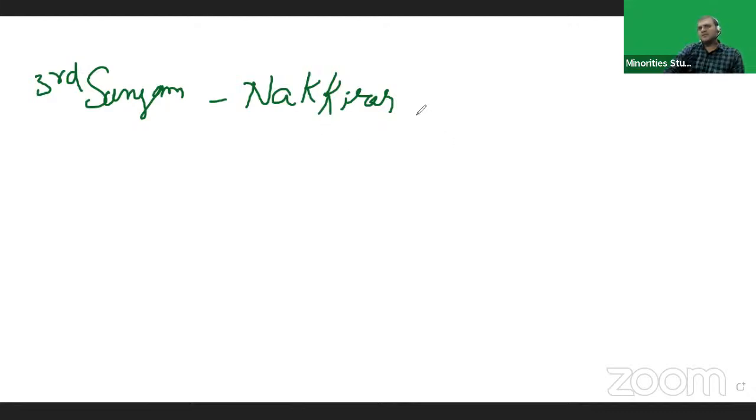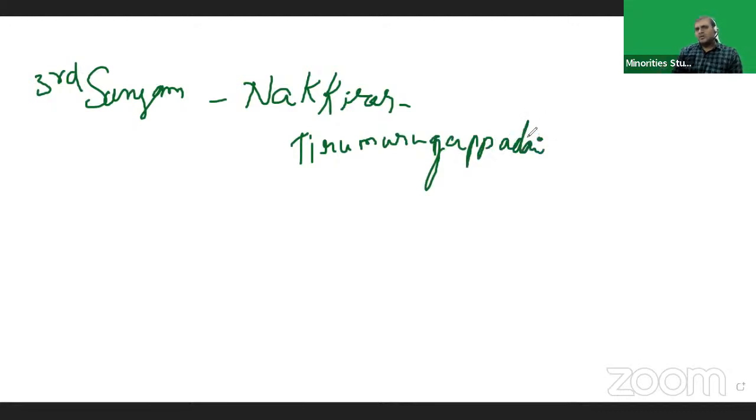Nakirar was the president and he was the author of Tirumurugappadai. Tirumurugappadai means Kumaraswamy, Lord Murugan. In the Telugu region we worship Ganesha. In the Tamil region they worship Murugan, nothing but Kumaraswamy. And in this Sangam, another book was composed,